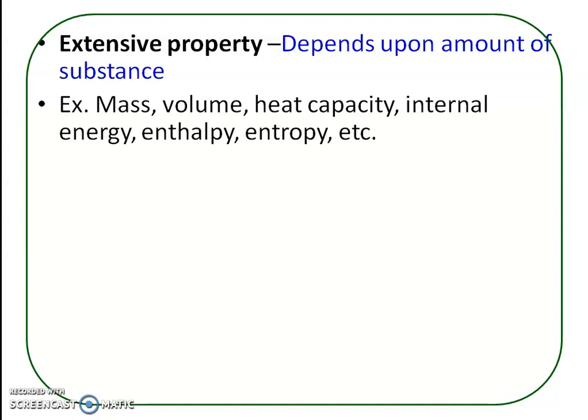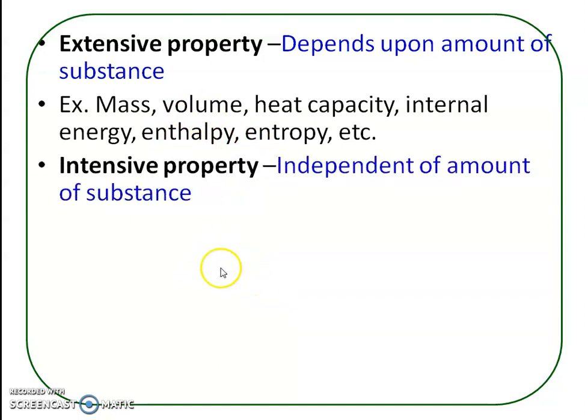It occupies 44.8 liter of volume at NTP, that is normal conditions of temperature and pressure. And hence volume is an extensive property. It depends upon the amount of substance.